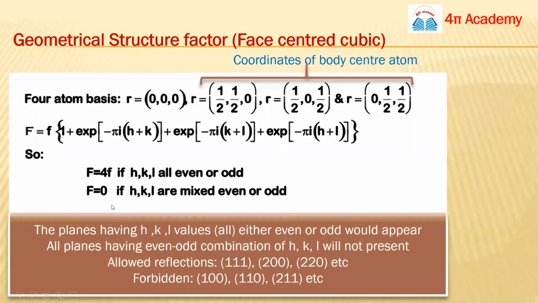Now we will summarize this. The planes having HKL values all either even or odd would appear, and all planes having even-odd combinations of HKL will not be present. So allowed reflections, allowed peaks, are these. All odd or all even will appear, and the mixed ones, like 1 0 0, all even-odd, odd-even, will not appear. They are forbidden planes.